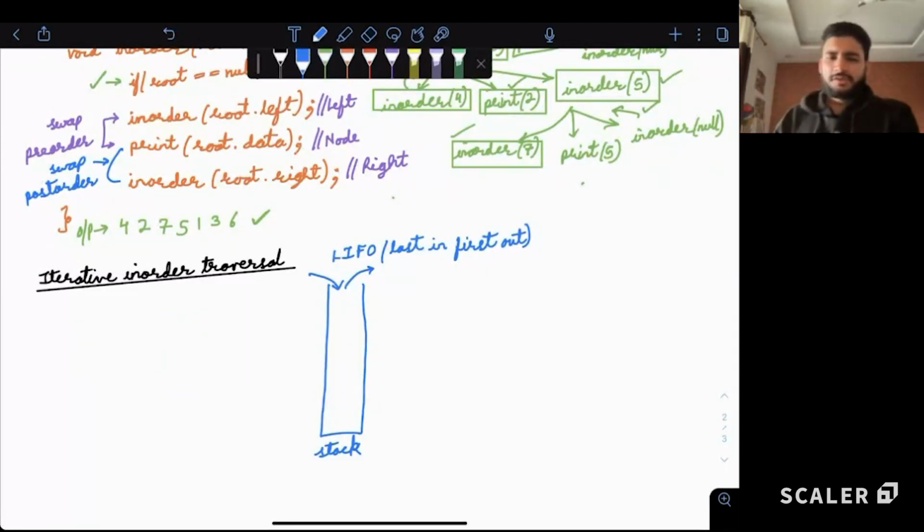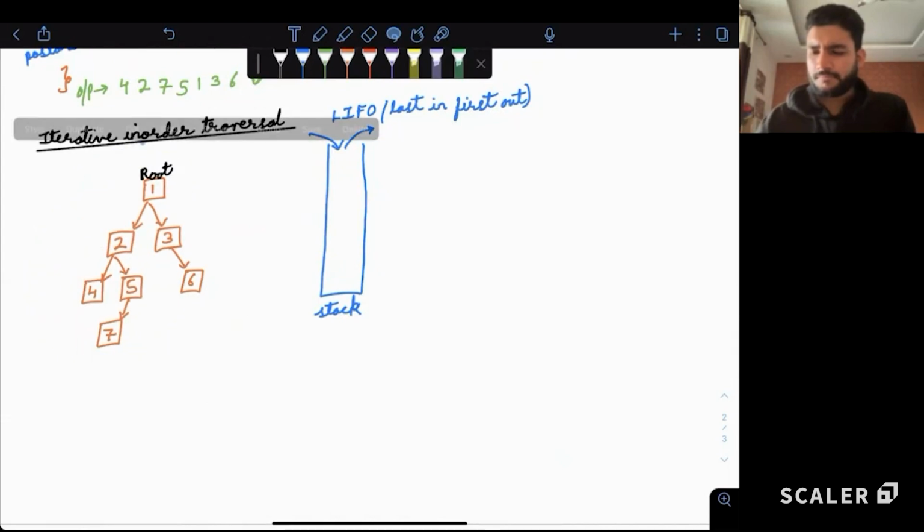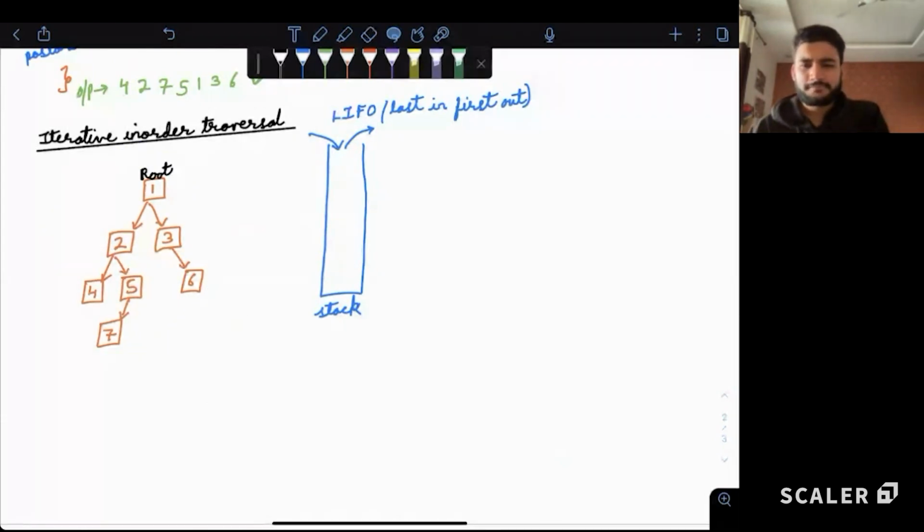Now the question is, how is this useful? Like how can we use it? How is this very important for us? So let's take this particular tree. Let me just, I'll see this. Like this is a cool tree, right? Just using the above tree.